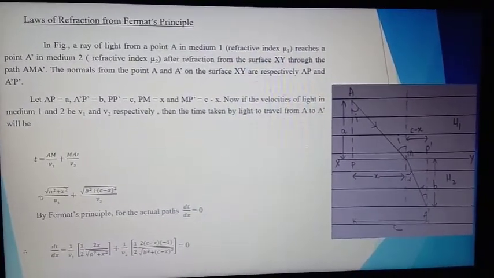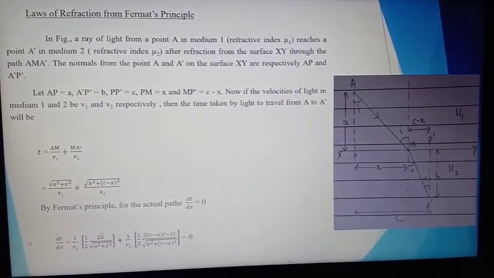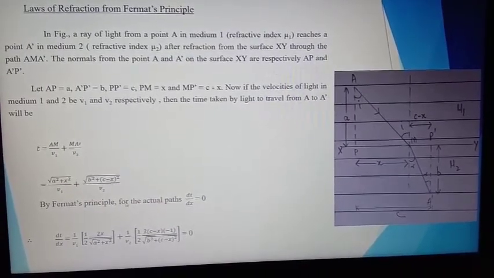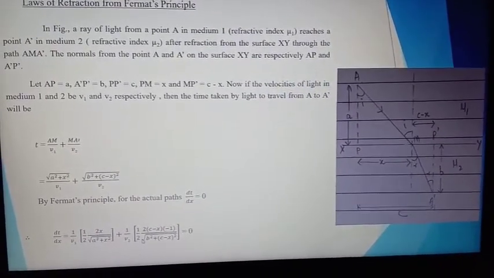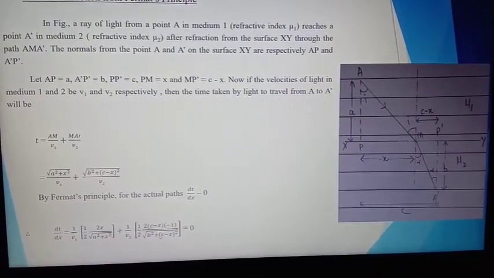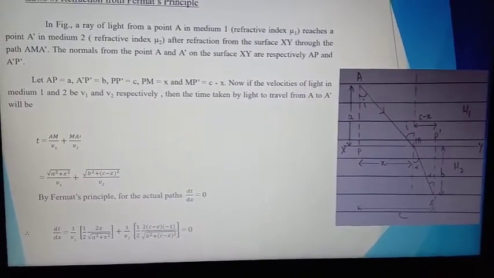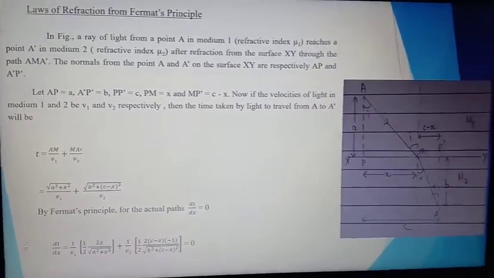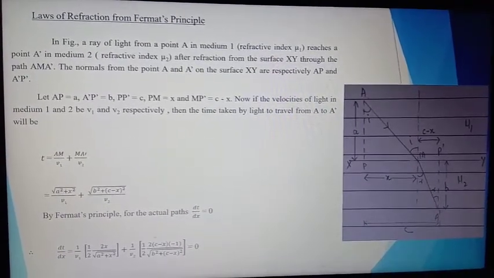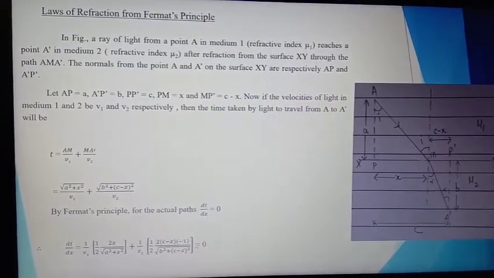After differentiating under root A square plus X square, we can write 1 upon 2, 2X upon under root A square plus X square, and on differentiating the second term we can write 1 upon 2, (C minus X), minus 1 upon under root B square plus (C minus X) square. Here we are differentiating (C minus X) square, so it is 2(C minus X) and then again minus X, so we can write minus 1, and this is equal to 0.